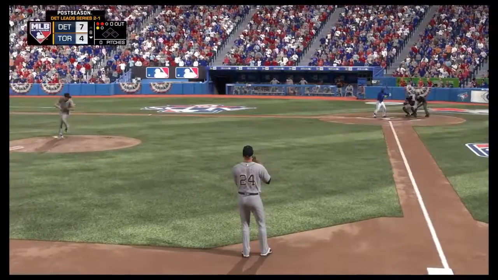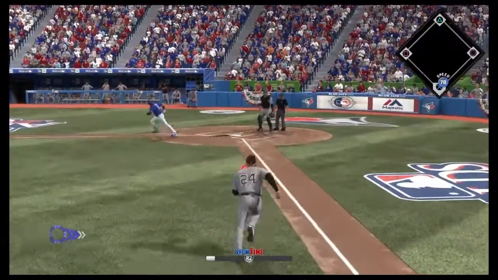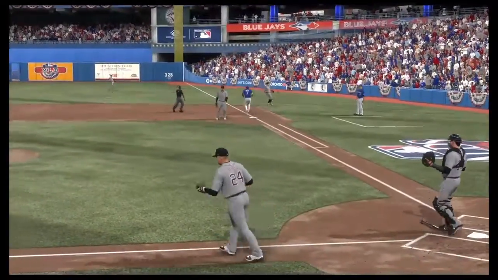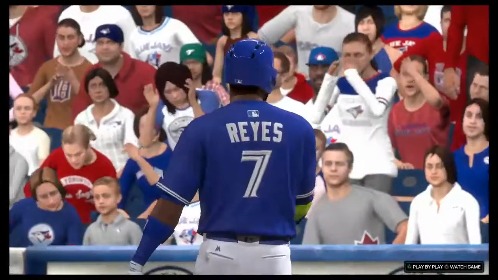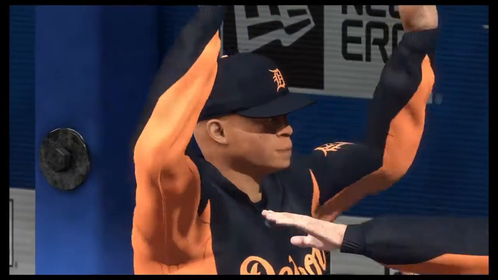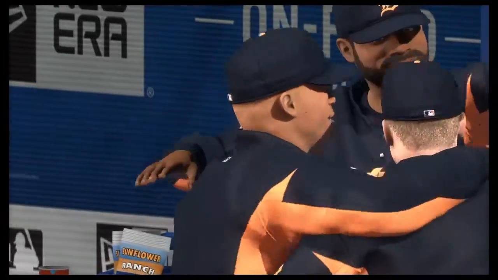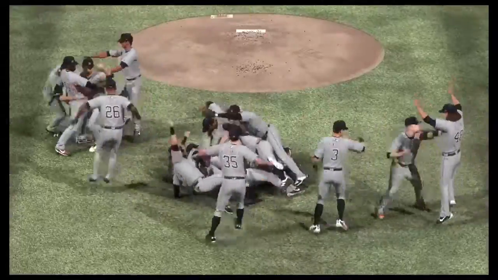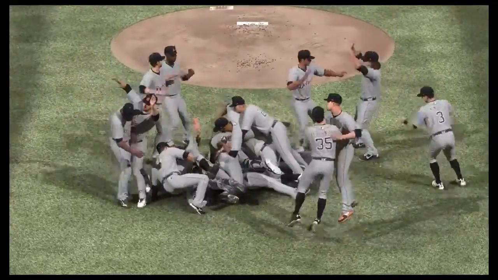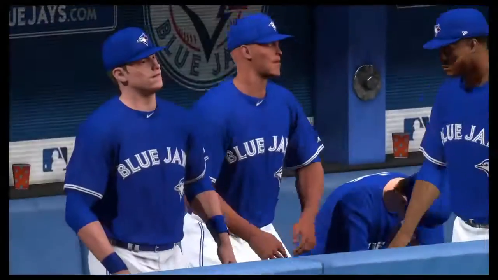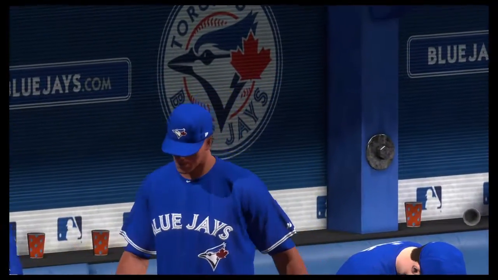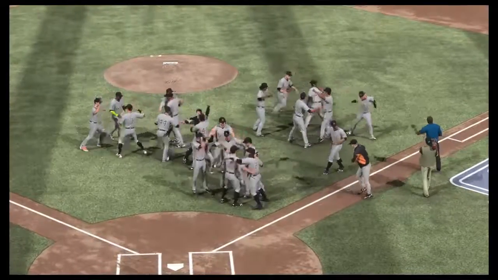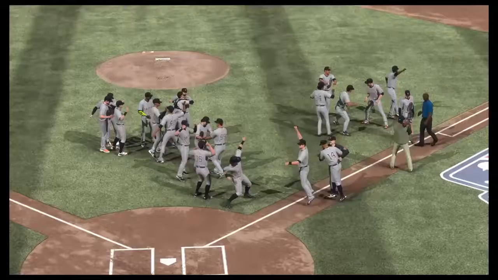Darren O'Day on the mound, trying to hold this one down. It's going to be a bunt attempt from Reyes. We're going to counteract that by playing in a little bit. And we do go on to defeat the Blue Jays here and advance to the American League Championship Series. We again are one step closer to a World Series and a possible three-peat. 3-1 over the Toronto Blue Jays as the team celebrates.